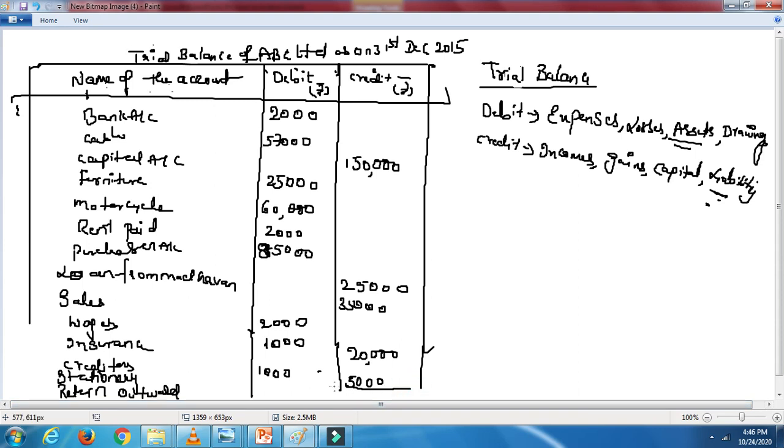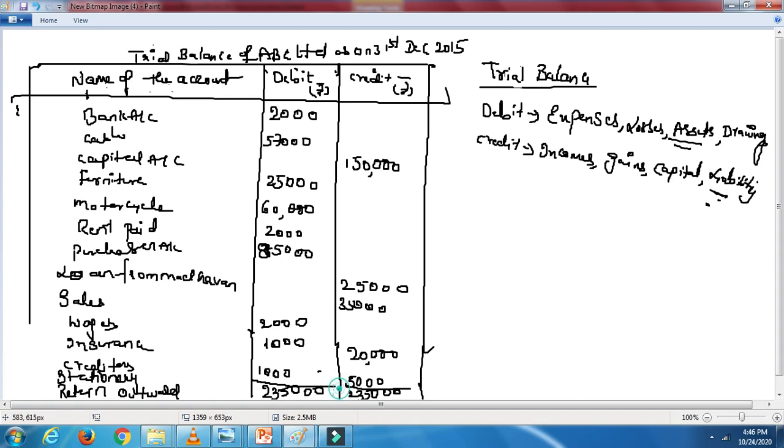Now the next step is totaling up the debit amount and the credit amount. If it is equal, that means whatever you have done is right: the journal entries, ledger account and all. If it is not tallying, that means you have made some mistake. So what you have to do is total it up. You will get both the sides. Sum is 2,35,000. 2,35,000. So that means what you have done is right.